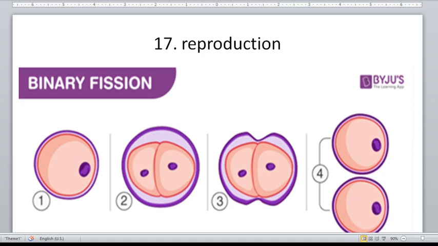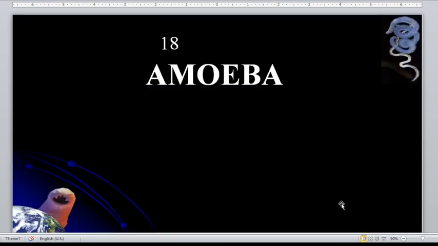Okay, so next slide. So amoeba. That is slide number 18. In amoeba, again, particularly the Entamoebas, what is the infective stage? Cyst stage. What is the feeding stage? The trophozoite. Which is motile?